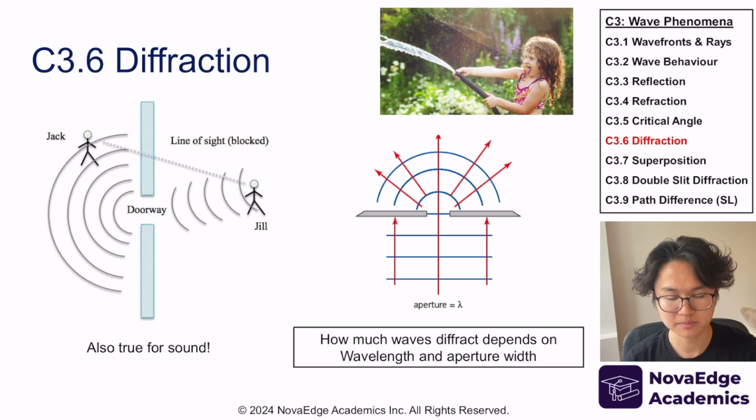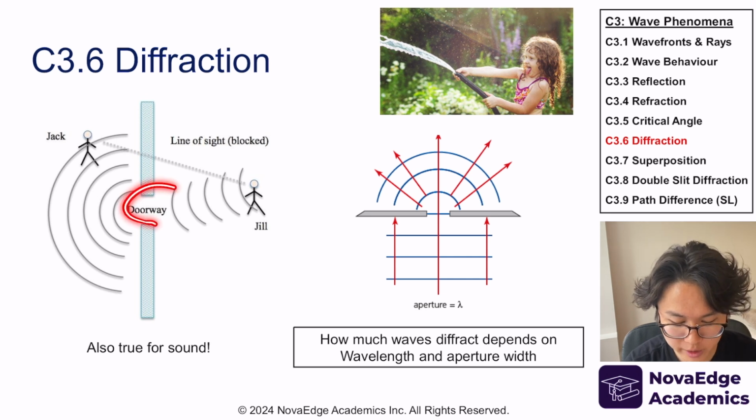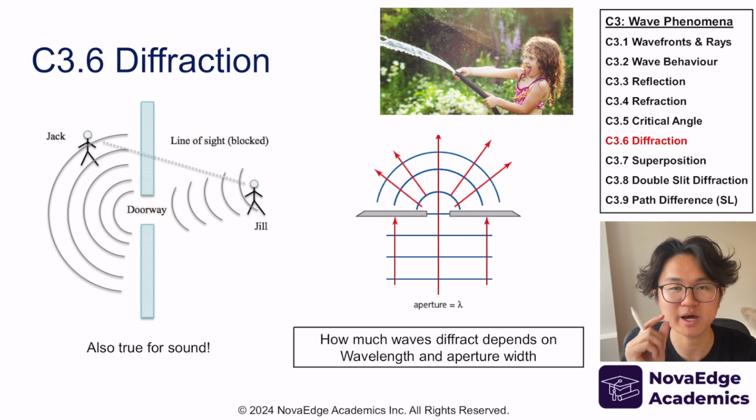You might be like, okay, sound is a wave and it diffracts. How about light? Can light diffract? The answer is yes. It's just that this doorway is too big. The doorway has to be way smaller. In fact, it has to be nanometer scale for us to be able to see light diffraction.